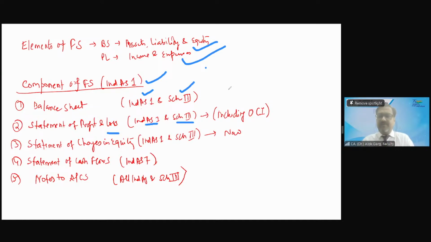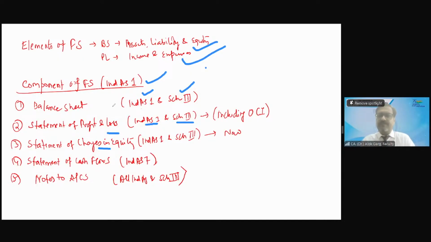Yes, so other comprehensive income, it's an extended P&L. It's the extended version of P&L, and there is a new concept, other comprehensive income, which we will talk about. Then the third one is statement of changes in equity. Whether statement of changes in equity is at a point in time or over the period of time?